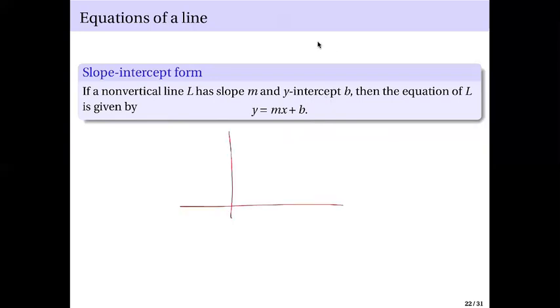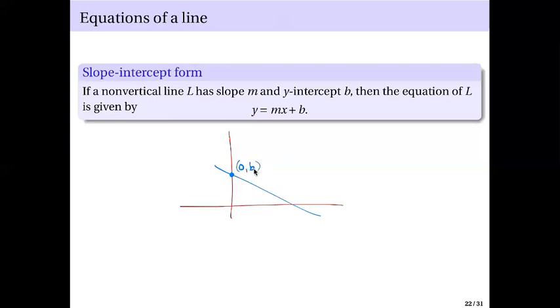Suppose this is your Cartesian plane, and suppose this is your line. The intersection of the line and the y-axis will contain the y-intercept. This point here will have coordinates (0, b).